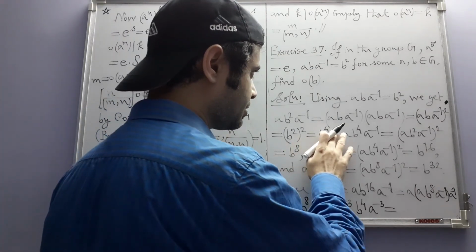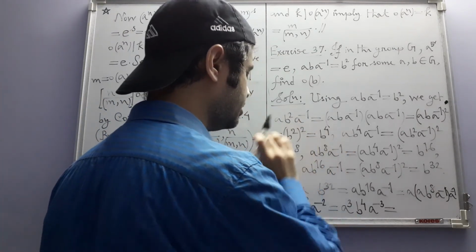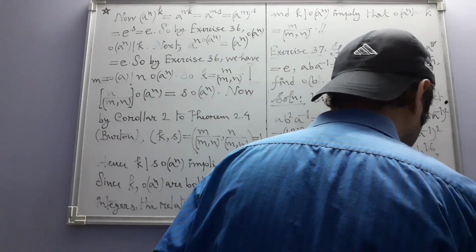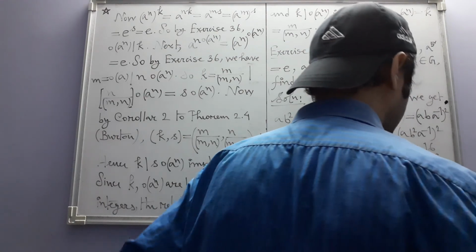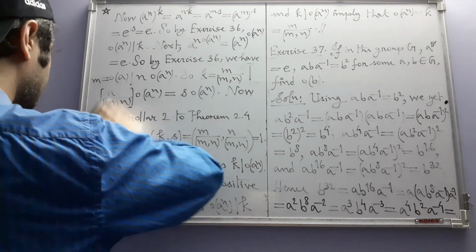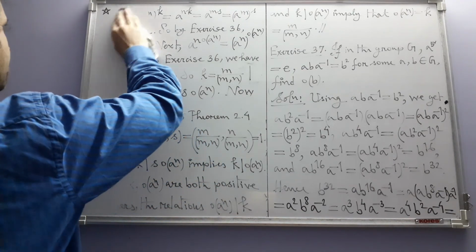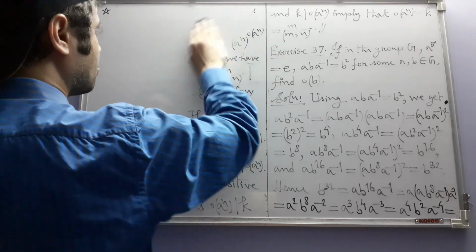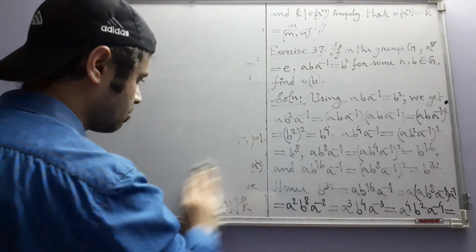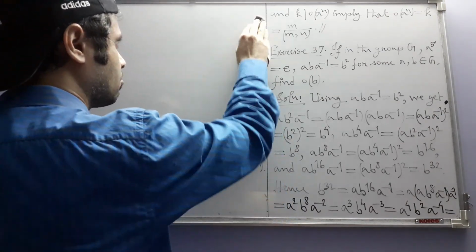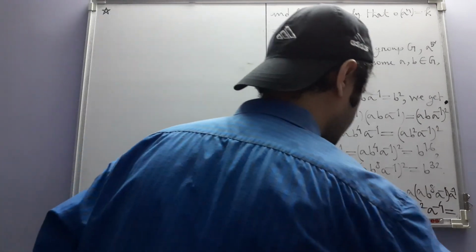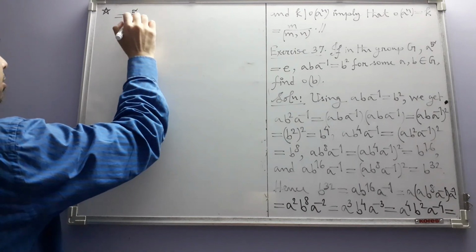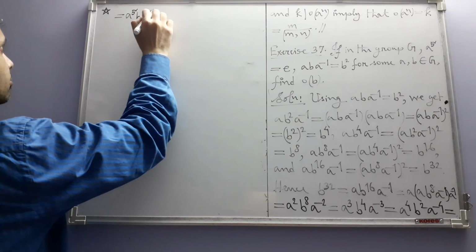Then again in place of b to the power 4 we can write this one, giving us a to the power 4 b square a to the power minus 4, and finally in place of b square we can write a b a inverse. So this is equal to a to the power 5 b a to the power minus 5.